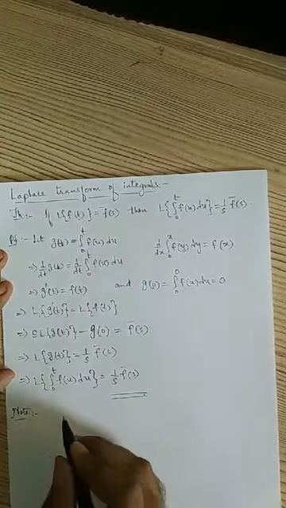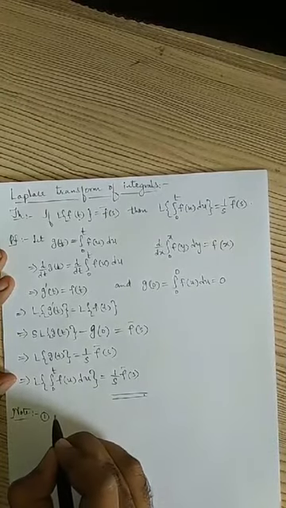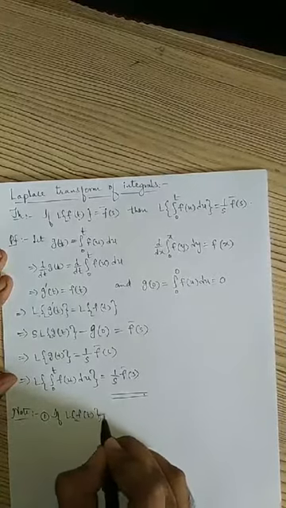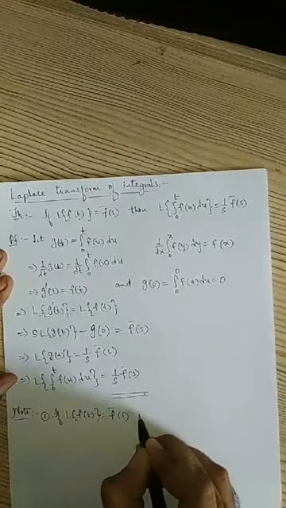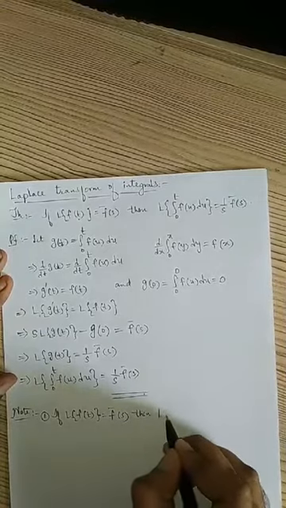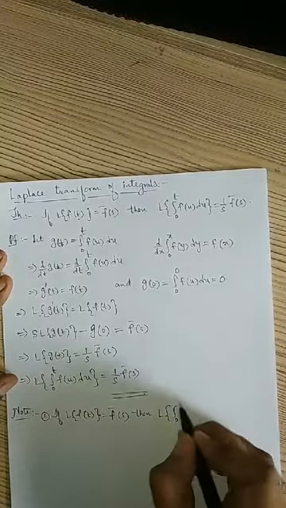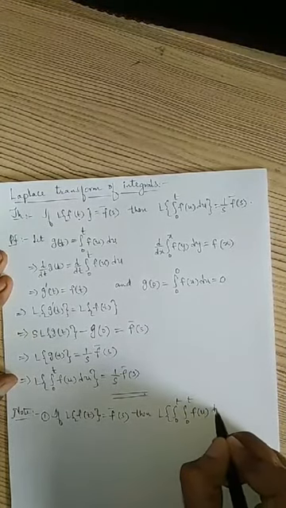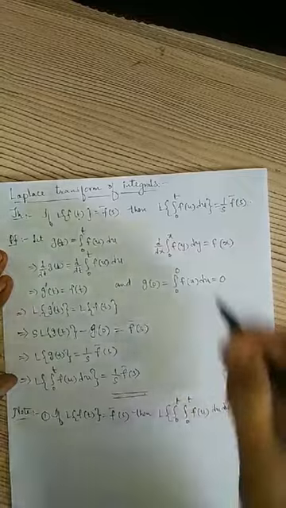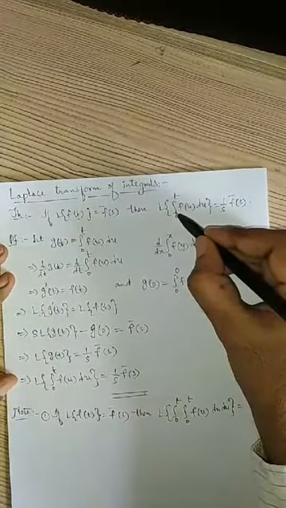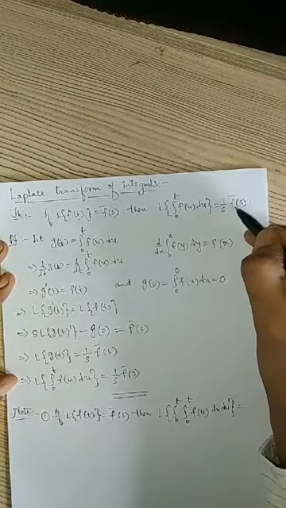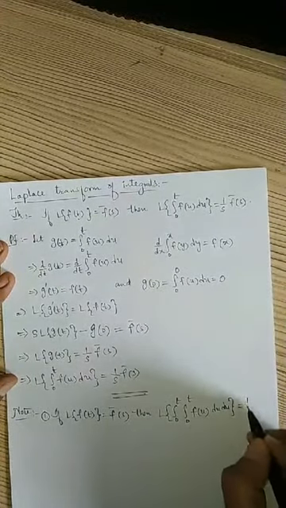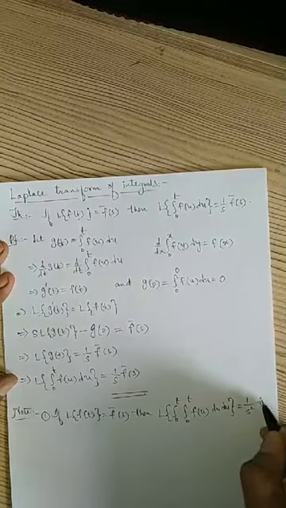Instead of considering the single integral, first point, if I consider the double integrals, that is, if Laplace transform of f of t equals f bar of s, then if I consider the double integral, that is integral 0 to t, one more integral 0 to t f of u du, then if single integral is there, we are dividing f bar of s by s. If double integral is there, then we have to divide by s square, right?